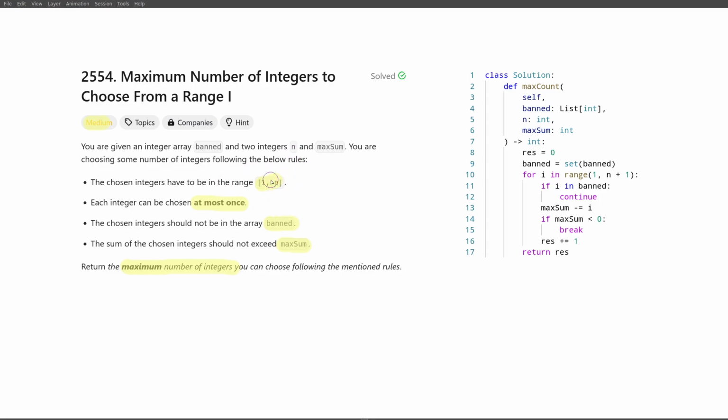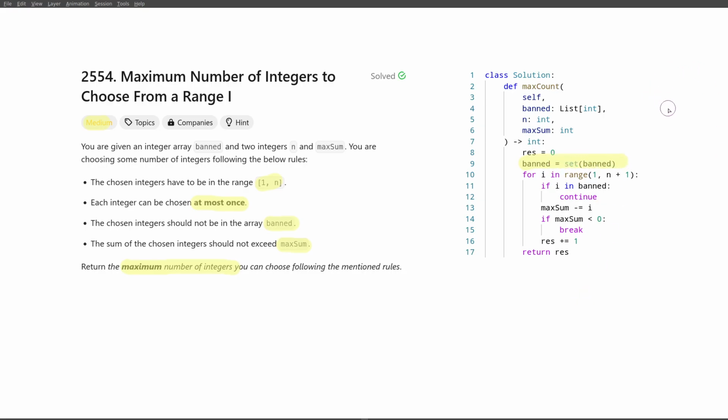So some numbers starting from 1 that are not banned, and we can just break when we exceed max sum or when we fall out of this range. And this is exactly what we're going to be doing. To quickly check if a number is banned, we just convert our list of banned numbers into a set.